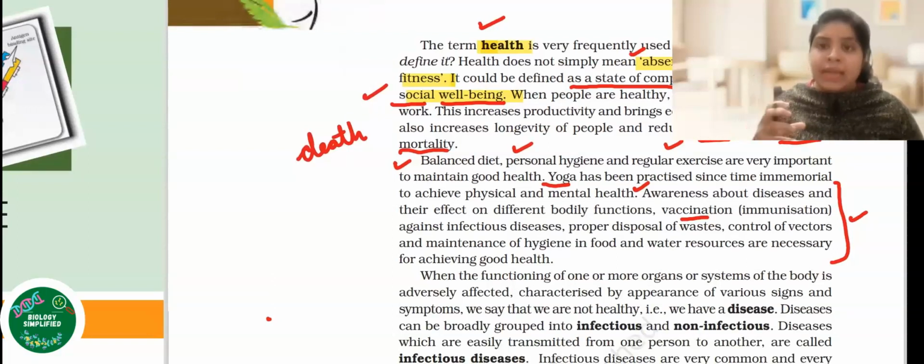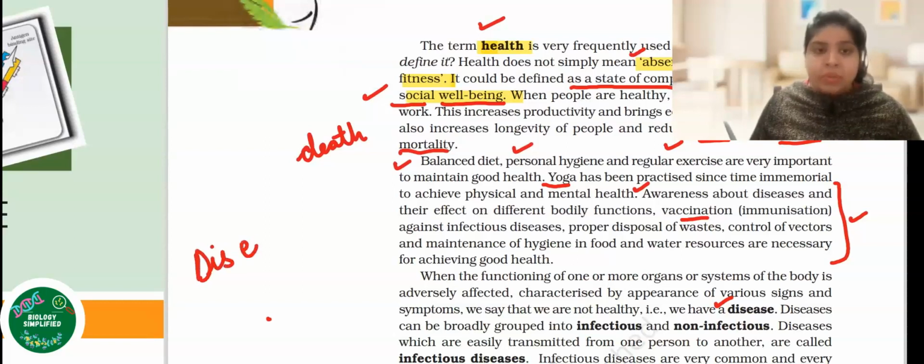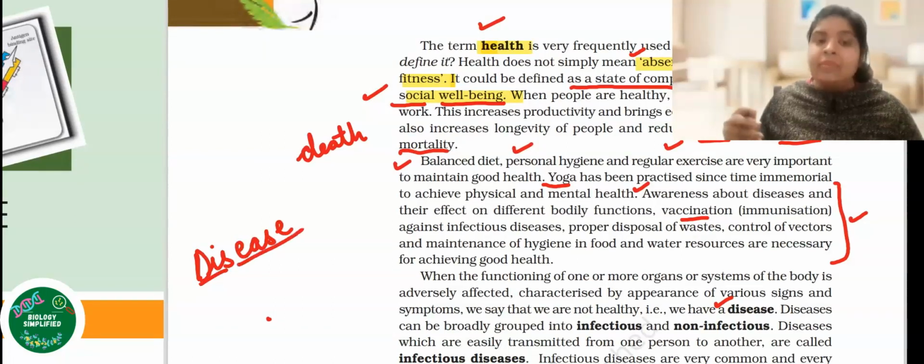Next, if we have talked about the definition of health, if we have understood health in such a nice way, then the next thing we need to understand in the chapter is disease, because the chapter name is health and disease. So let us understand what disease is. Before I proceed to the formal definition, we will just break this word into two. Dis-ease.